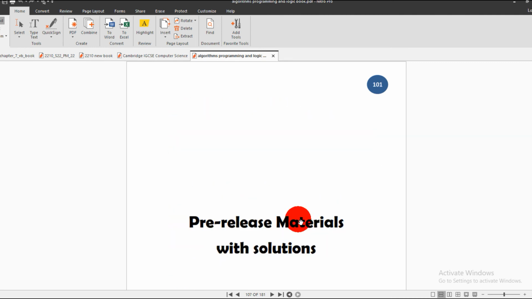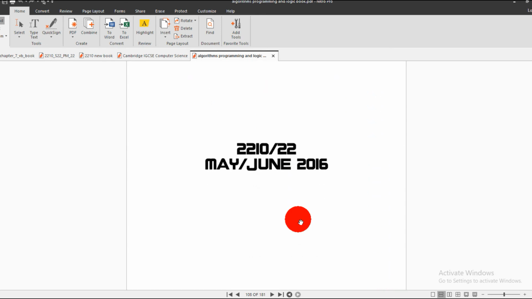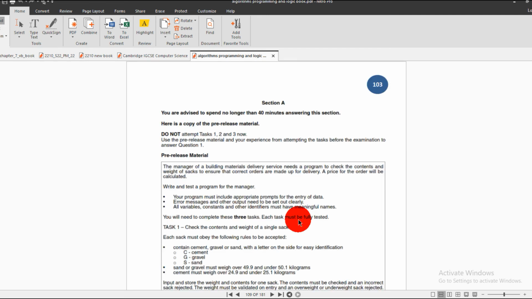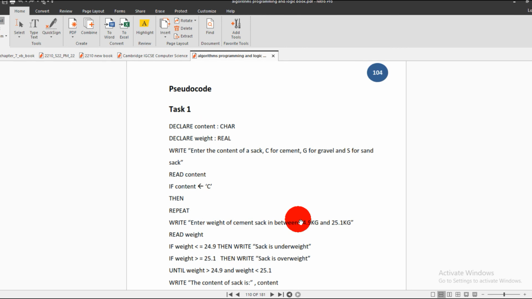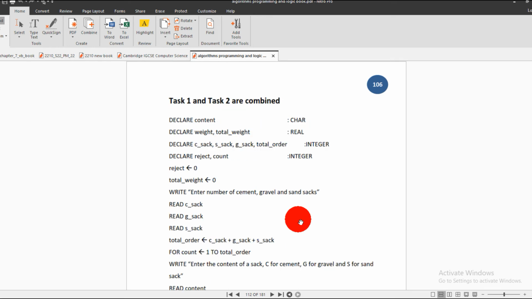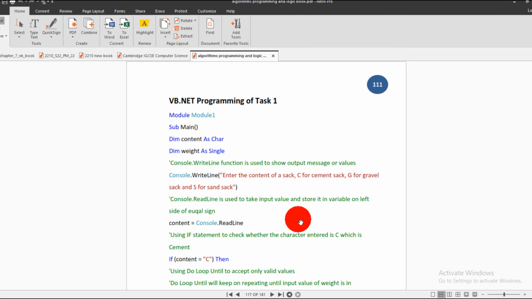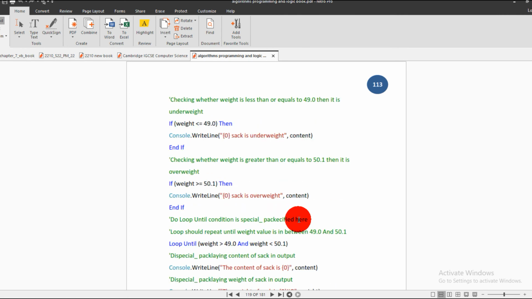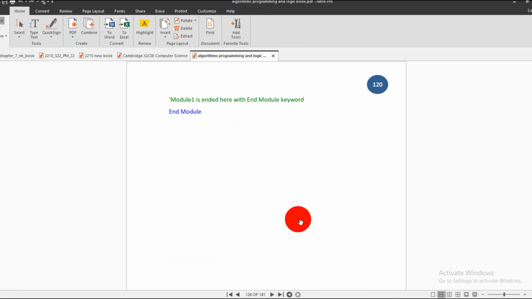And there's pre-release material with the solution. So this is also an important part for you. 2210, variant number 22, May/June 2016. This is a scenario, right? This is a solution of task 1 in the form of pseudocode basically. So task 2 is here and task 3 is here, right? Then after that I converted it into a VB.NET program, so you may check it here, task 1, and then here, task 2, and then here, task 3.